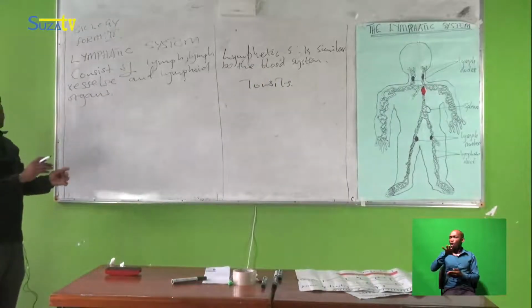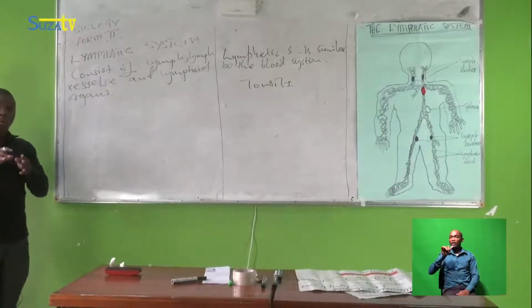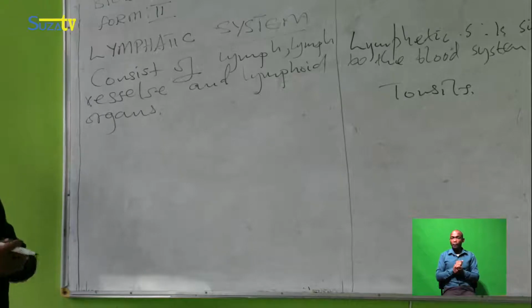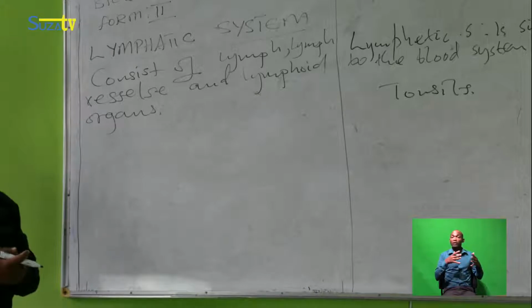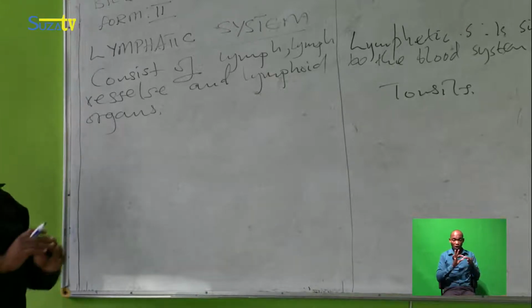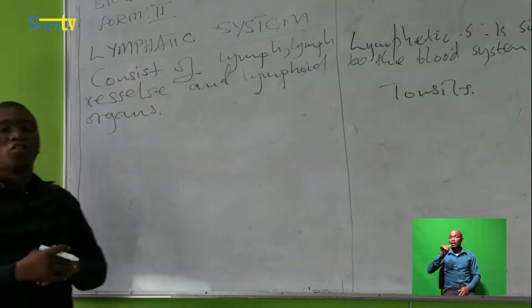All of them are examples of lymphoid organs. So the lymph, together with the lymph vessels and the lymphoid organs, these three things organized together make a system which we call the lymphatic system.